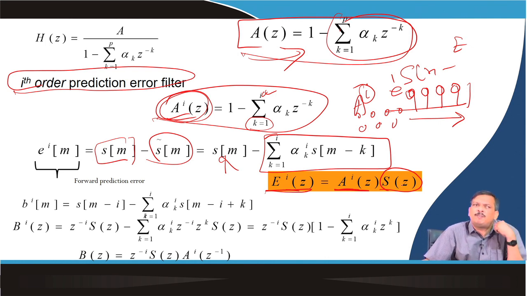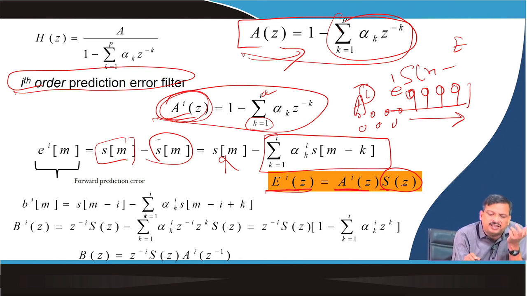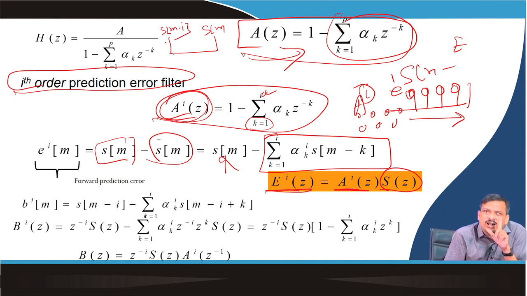Now, what is backward prediction? I am predicting S(M). What am I predicting in forward prediction? In forward prediction, I am predicting S(M). In backward prediction, I am predicting S(M minus I), if the ith order prediction is used.